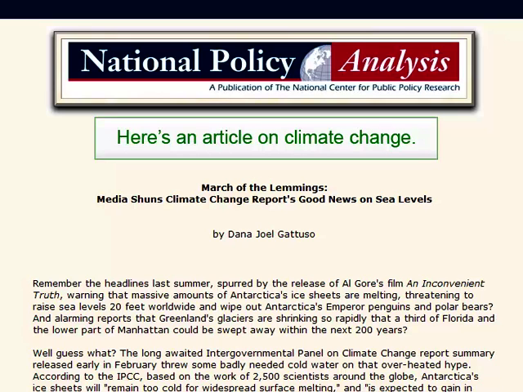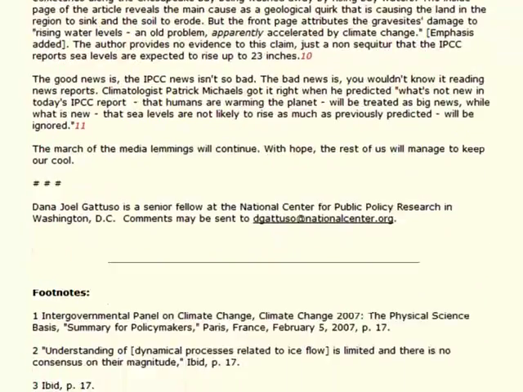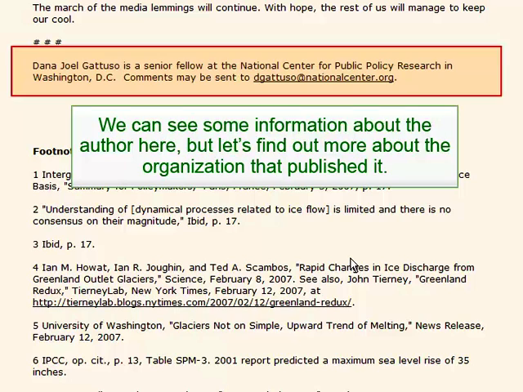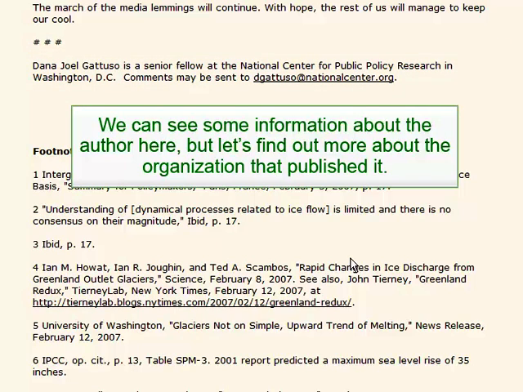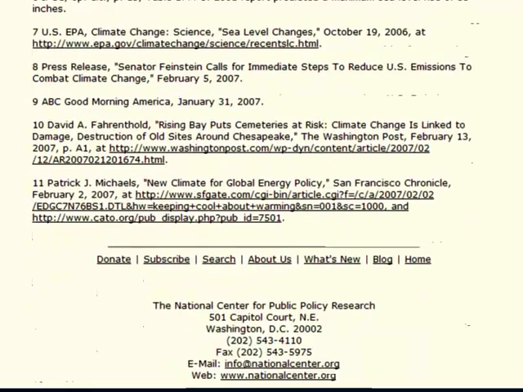Here's another example, an article on climate change. The title is March of the Lemmings, Media Shuns Climate Change Reports Good News on Sea Levels. What do you think about the tone of this language? We can see some information about the author here, but let's find out more about the organization that published this report.